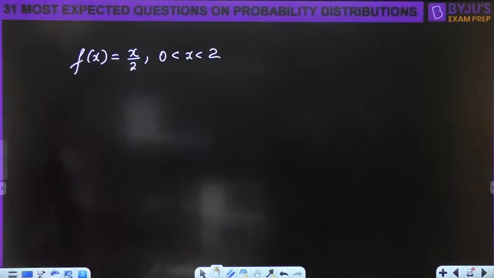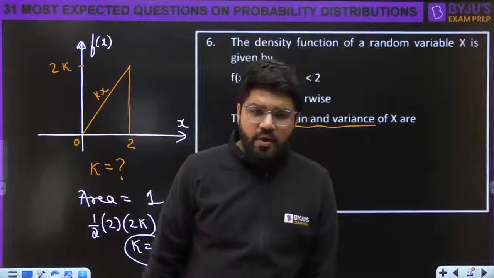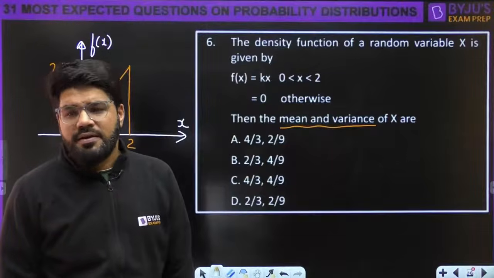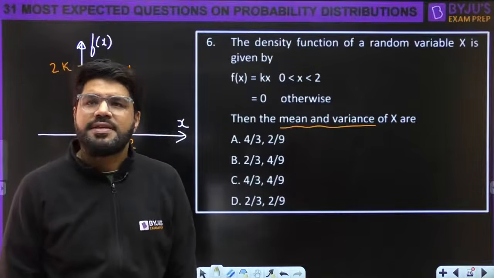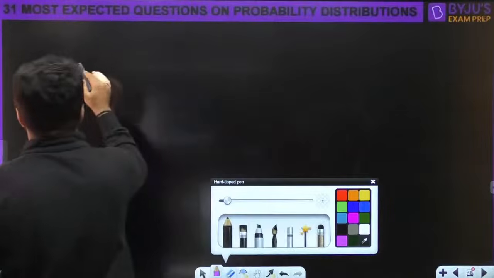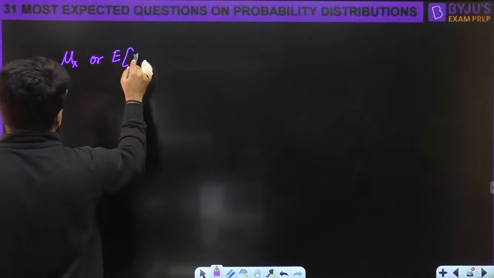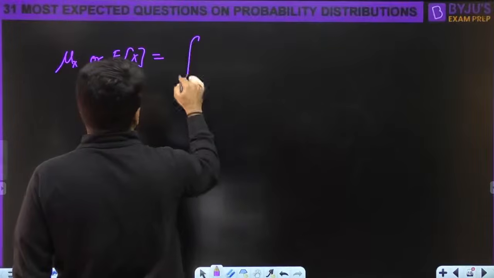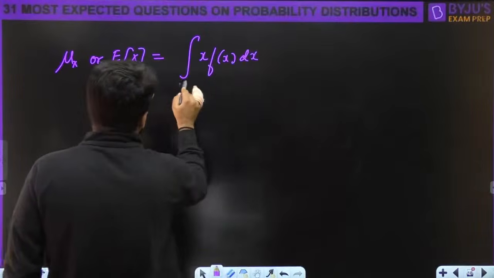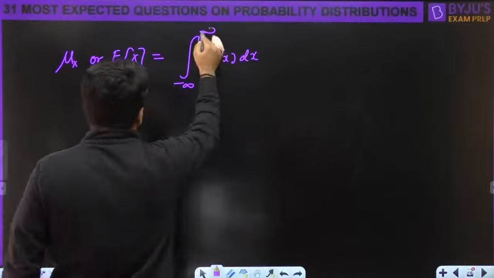This is what is the value of the fx here. Now, what is the mean and variance? For a continuous random variable, similar formulas apply, but you have to replace the summation by the integration. Let's have a look at the quick formulas once again. Mu x, or expected value of x, is given by the formula integral x fx dx, for all values of x in general.